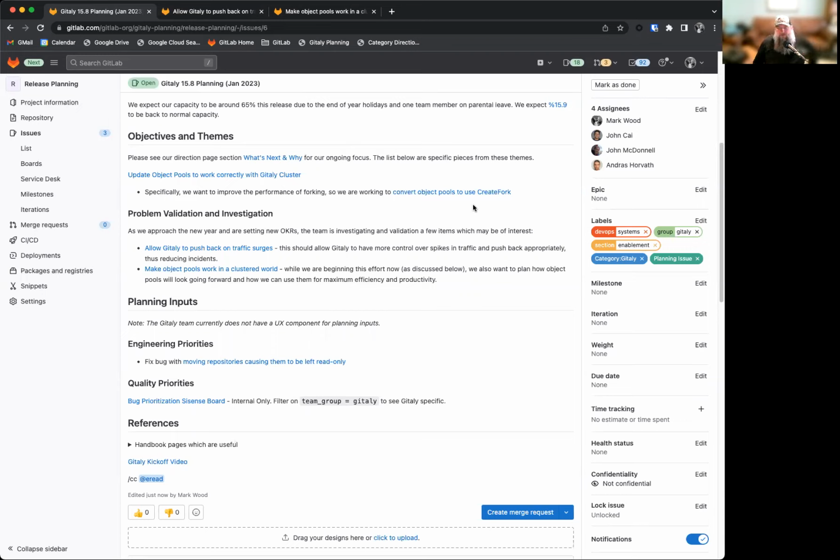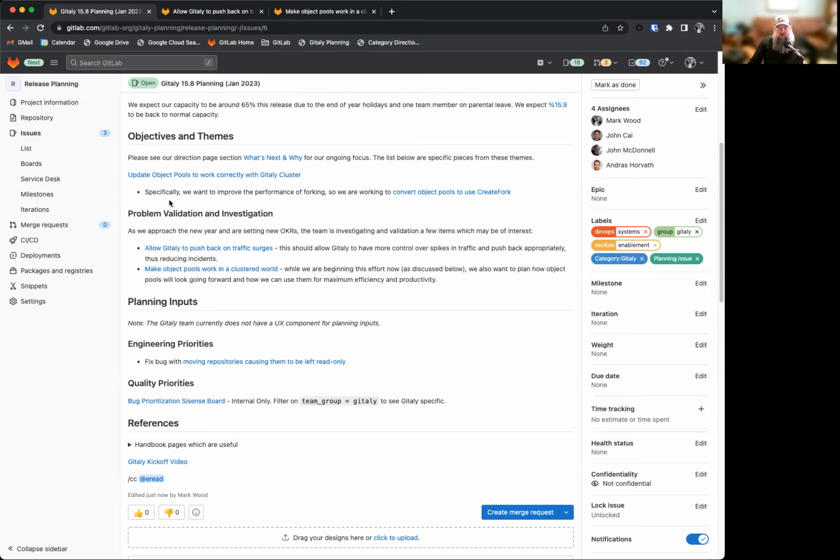Along the same lines, we want to make sure object pools work as well as possible with Gitaly Cluster, and with our upcoming distributed architecture we're planning on rolling out moving forward. We're a ways out on that, but we want to lay the groundwork for that and ensure that we understand what object pools will look like and how we can utilize them for maximum performance, efficiency and productivity for our customers and our team members. So that's pretty exciting work.